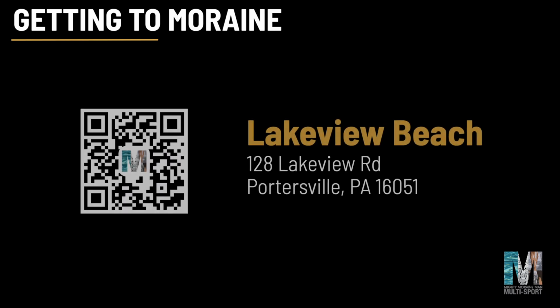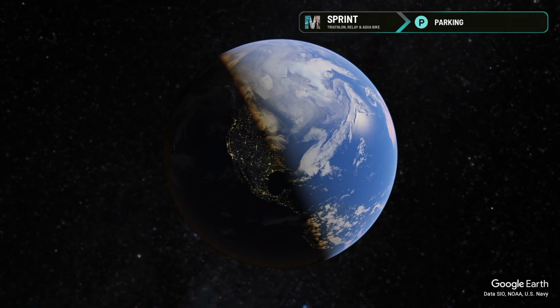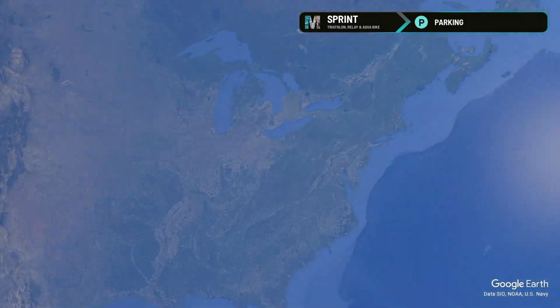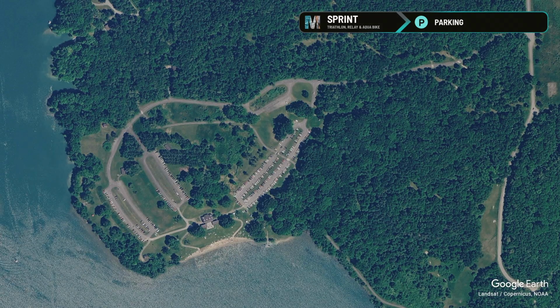Now let's take a look at how your race day will unfold. You'll start by driving to Lakeview Beach on the north shore of Moraine State Park. This location is available in most GPS software. You can scan the QR code on the screen or use the Google Maps, Apple Maps, or What 3 Words links in the description to get directions. Now that you know where you're headed, let's take a look at where to find parking, transition, and preview your race course.